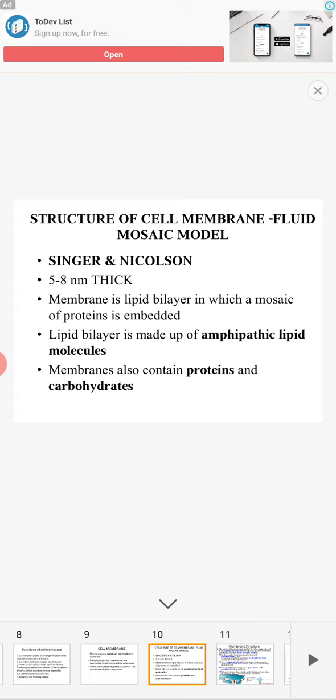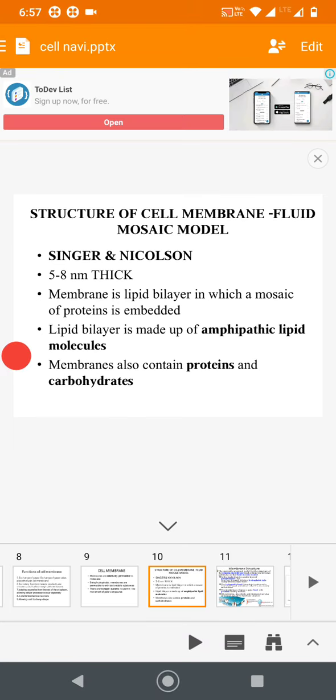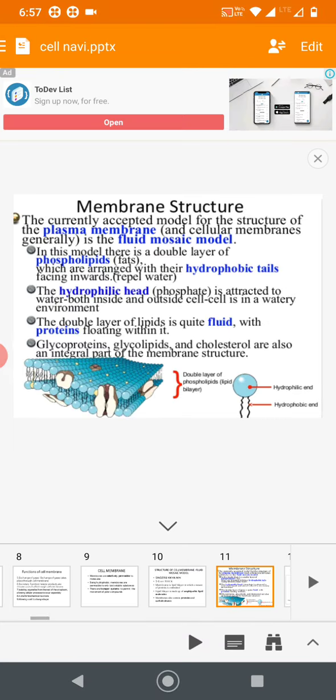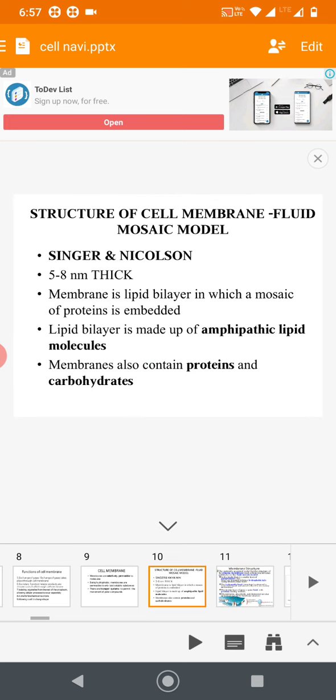They are both hydrophilic and hydrophobic. Hydrophilic means water loving. Hydrophobic means it is insoluble in water. So that is the structure of the cell membrane or plasma membrane, 5 to 8 nanometer in thickness. It is mainly made up of a lipid bilayer, which is amphipathic in nature.